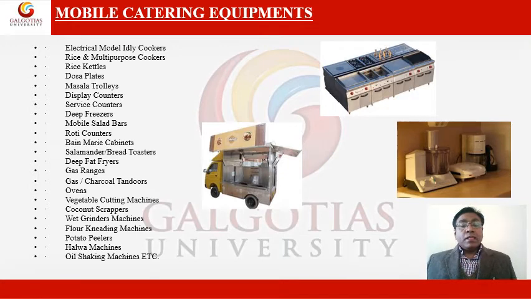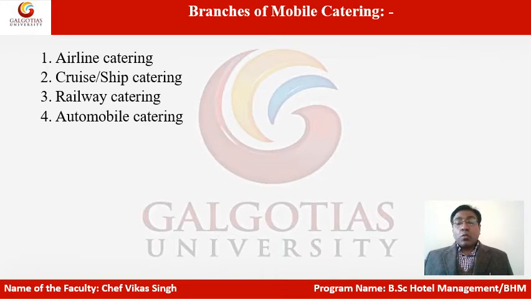Oven, small oven, vegetable cutting machines should be there, food processors, coconut scrapers, of course, for making chutneys and other ingredients. For another purpose we can use the grinders, flour kneading machines, potato peelers, halwa machines, oil shaking machines, and different types of light equipment like kettles, spatulas, spoons and ladles are also required. So more or less it's a small kitchen fully equipped with heavy and light equipment as well.